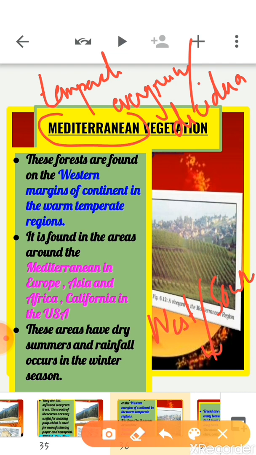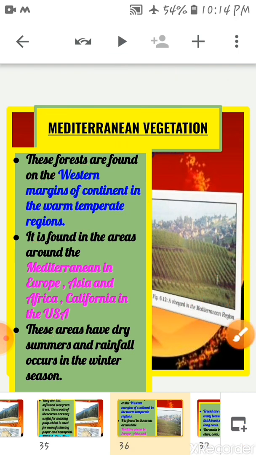So first of all, these forests are found on the western margins of the continent in the warm temperate regions. Clear? Now the second thing is, it is found in the areas around the Mediterranean in Europe, Asia, Africa, California in the USA. Now these areas have dry summers, and rainfall occurs only in the winter season.